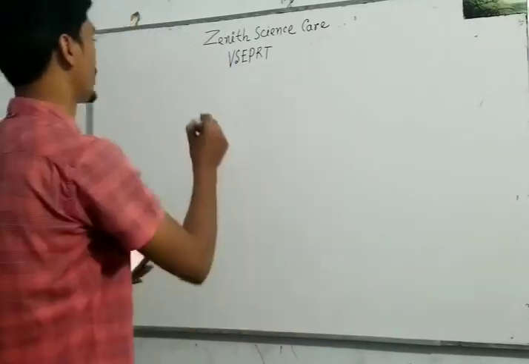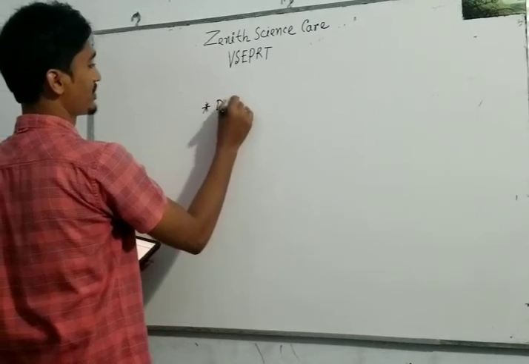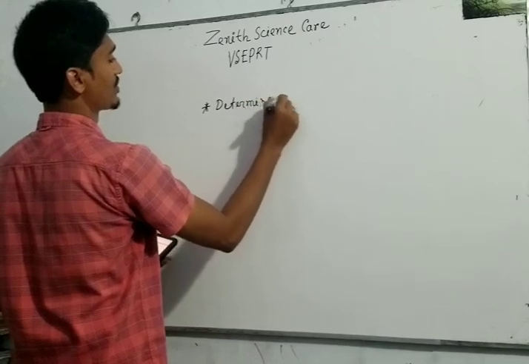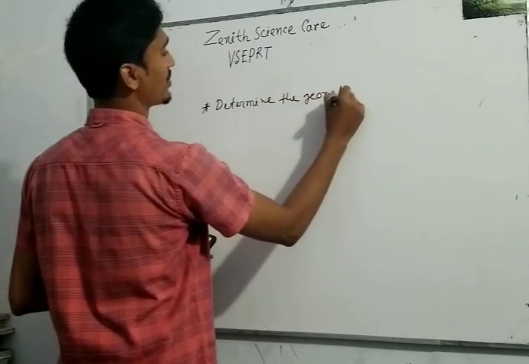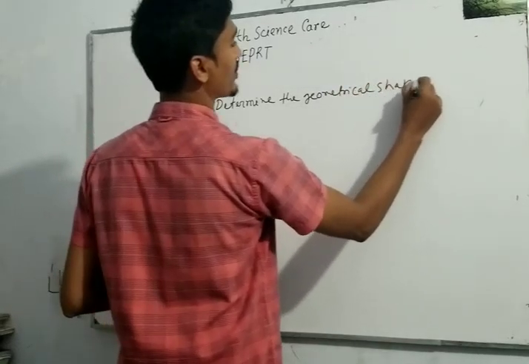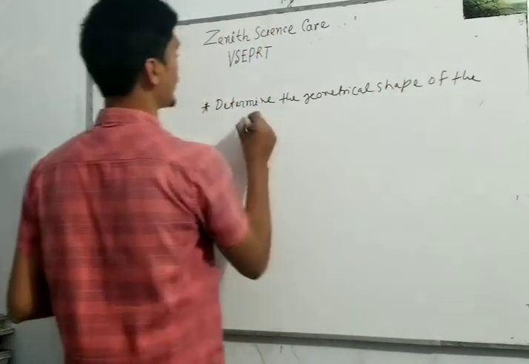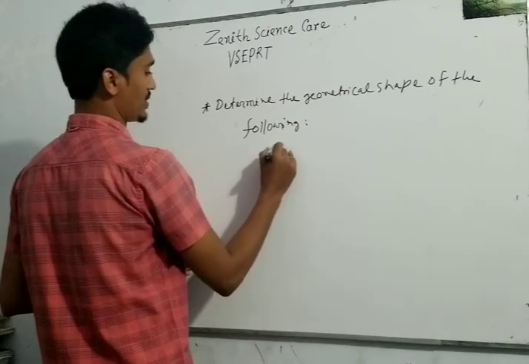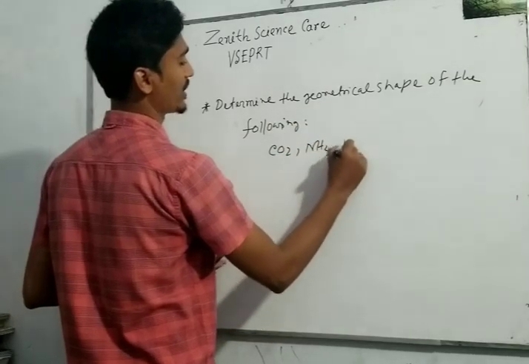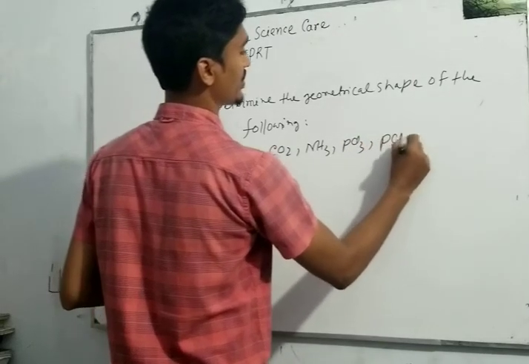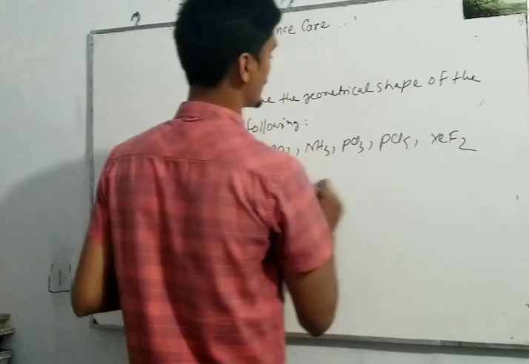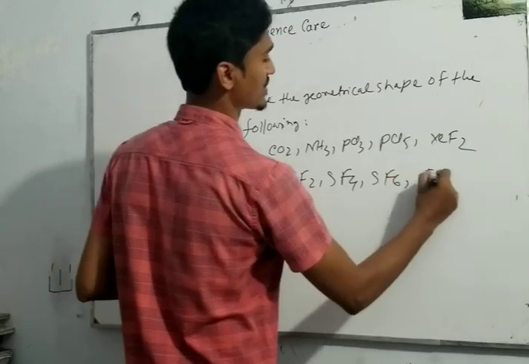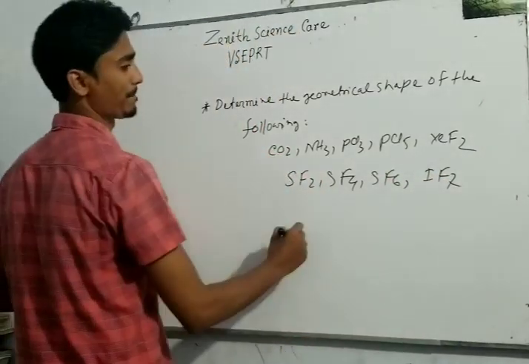Determine the geometrical shape of the following compounds: carbon dioxide, ammonia, PCl3, PCl5, XeF2, SF2, SF4, SF6, IF7, etc.